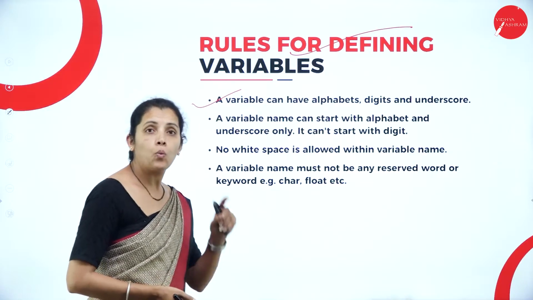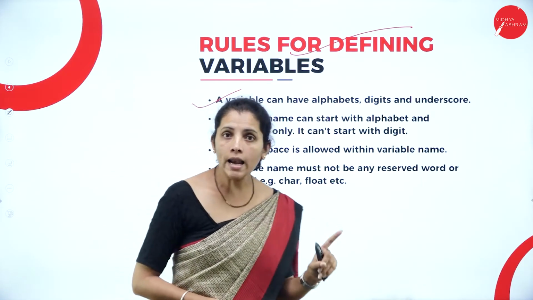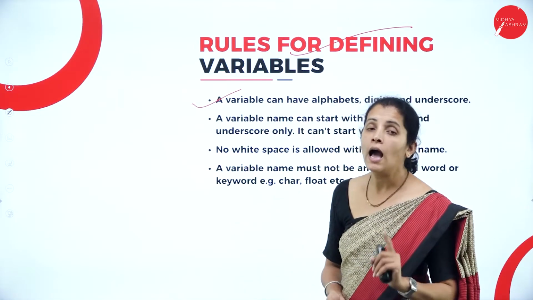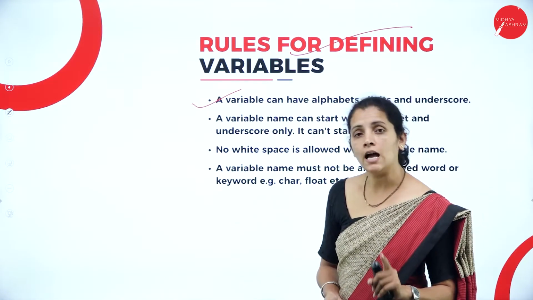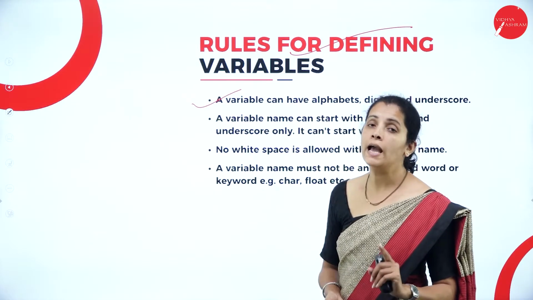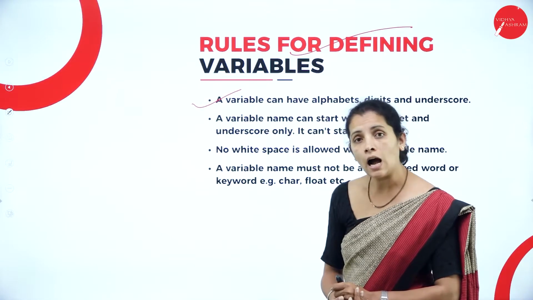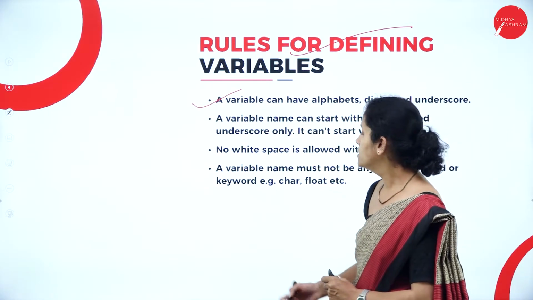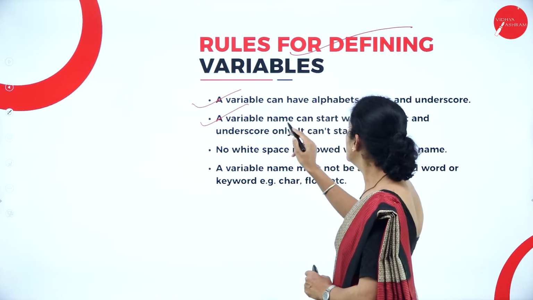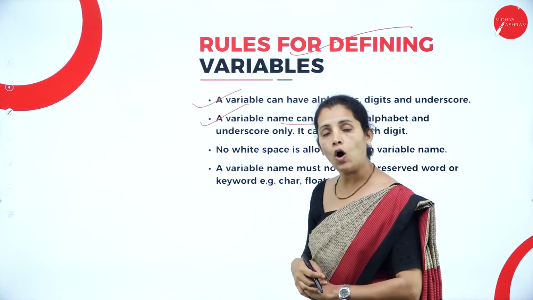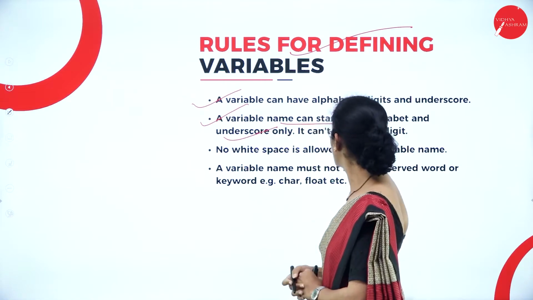That means while writing a valid variable name, I have to use alphabet, that is uppercase or lowercase. Along with that, I am able to use digit and underscore. So a variable name can start with alphabet or underscore.